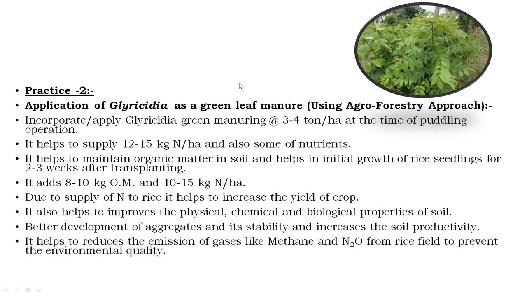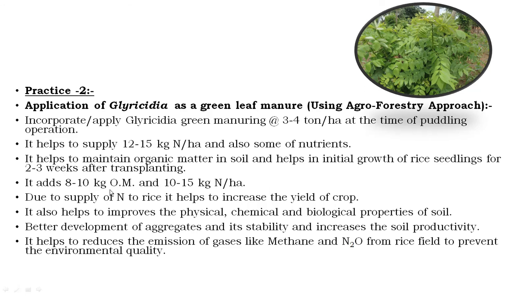This glyricidia will supply 12 to 15 kg nitrogen per hectare and also some of the nutrients. It also helps to maintain the organic matter in the soil and also helps in the initial growth of the seedlings for 2 to 3 weeks after transplanting.